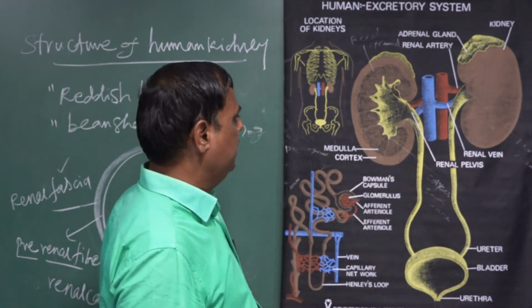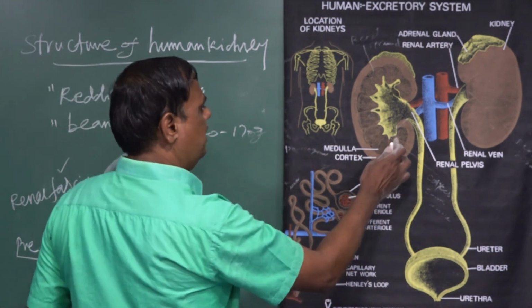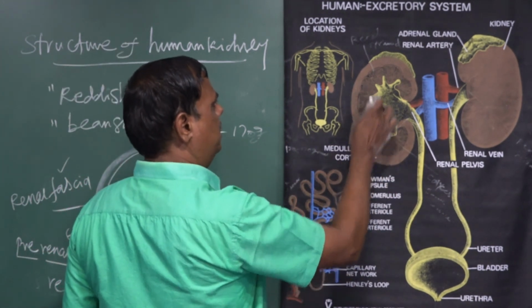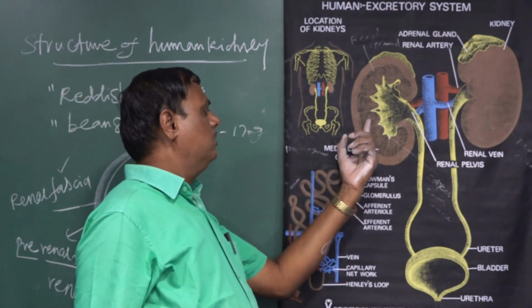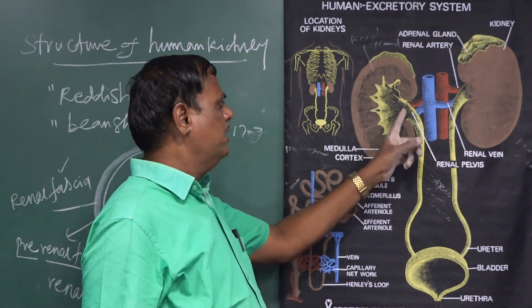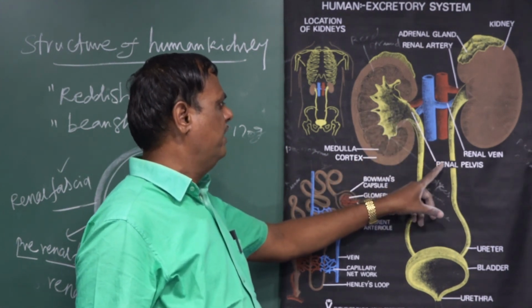The cortex also has numerous cone-like renal pyramids. In the medulla, a funnel-like depression occurs called the renal pelvis.